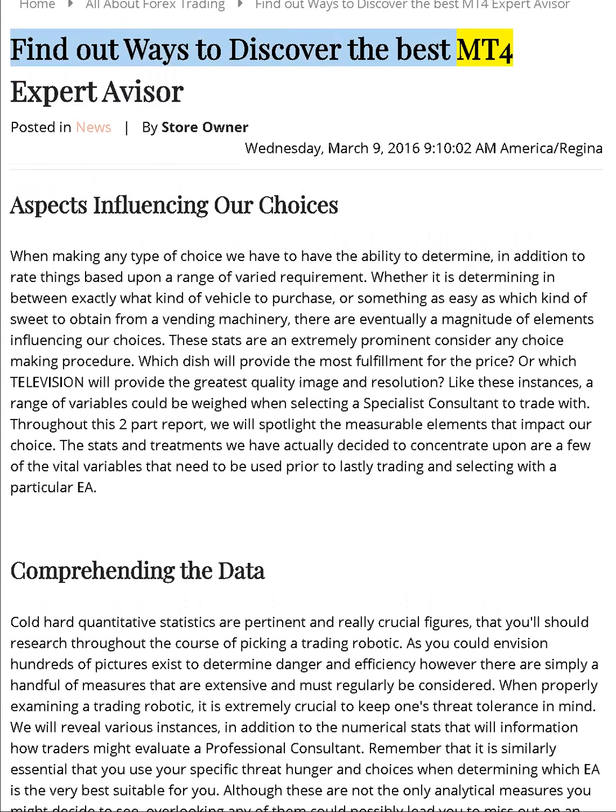Find out ways to discover the best MT4 expert advisor. Aspects influencing our choices. When making any type of choice, we have to have the ability to determine, in addition to rate things based upon a range of varied requirements. Whether it is determining between exactly what kind of vehicle to purchase, or something as easy as which kind of candy to obtain from a vending machine, there are eventually a magnitude of elements influencing our choices.